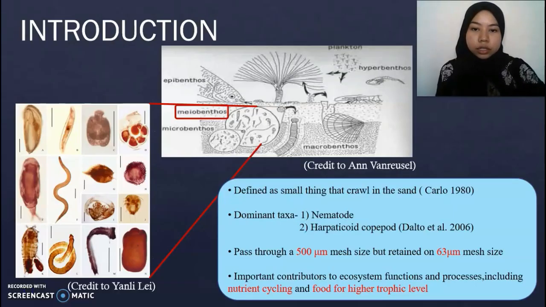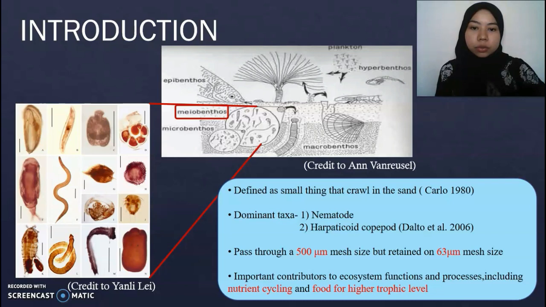So for the introduction, meiobenthos, also known as meiofauna, were defined as small things that crawl in the sand. The dominant taxa were usually nematodes followed by harpacticoid copepods. However, in some circumstances, the group may change to other types of taxa such as polychaetes, oligochaetes, or kinorhynchs. These meiobenthos can pass through a 500 micrometer mesh size, but are retained on a 63 micrometer mesh size.